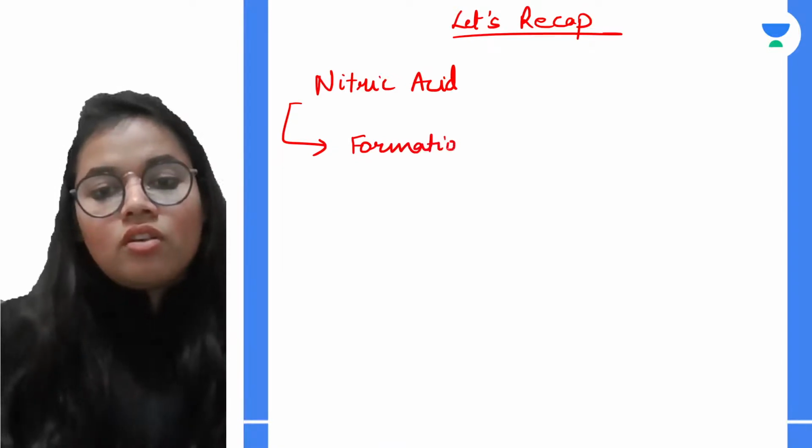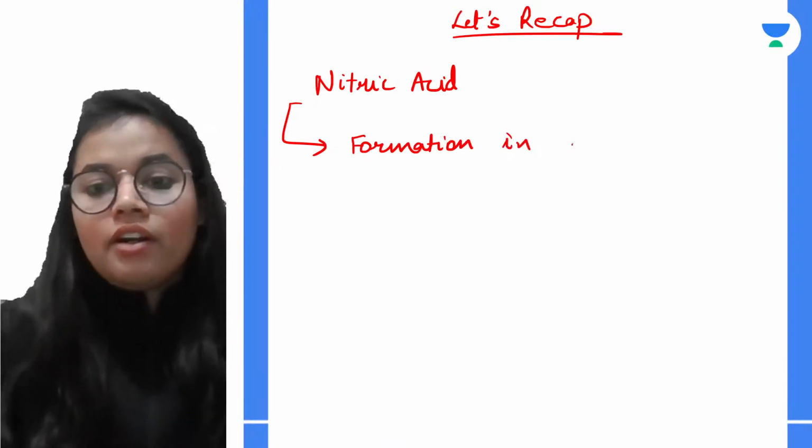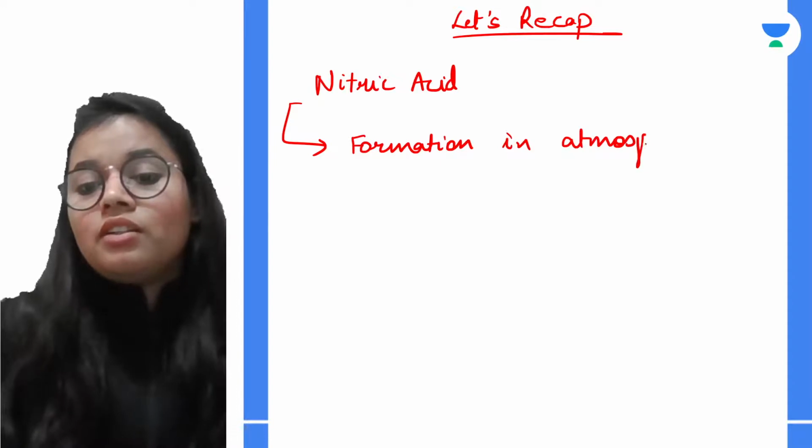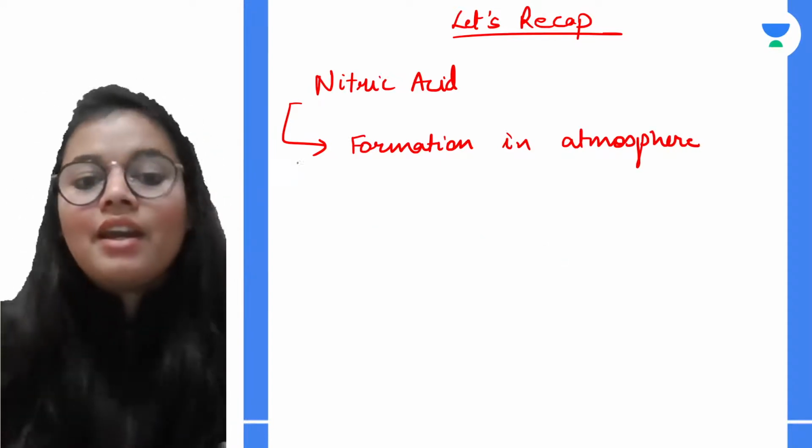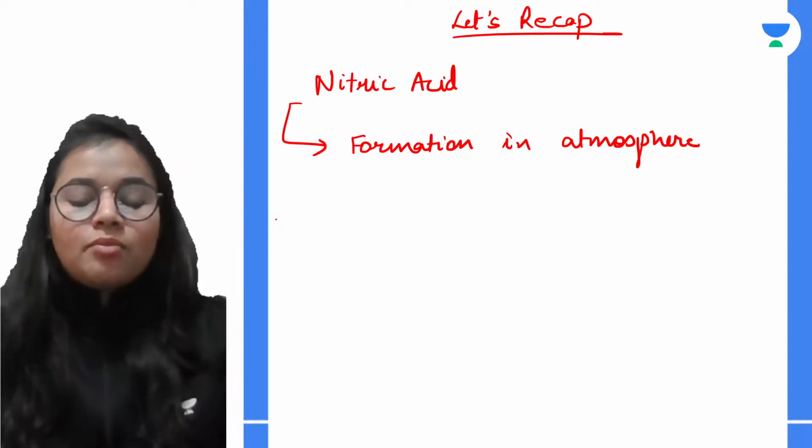formation in atmosphere, okay. So we learned the three-step process, how nitric acid is formed in the atmosphere. So what is the process?